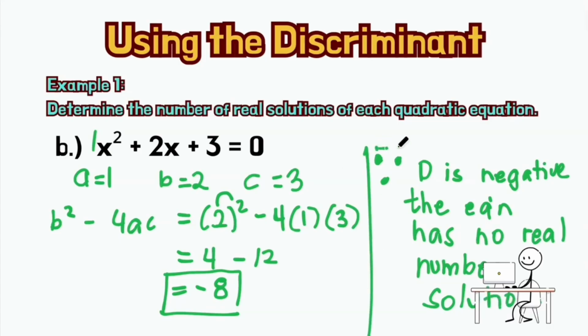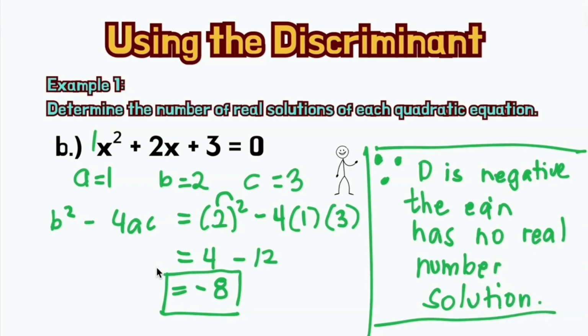If you want to check it, just try to solve this using the quadratic formula and you get to find that there is no real number solution because our discriminant is negative.